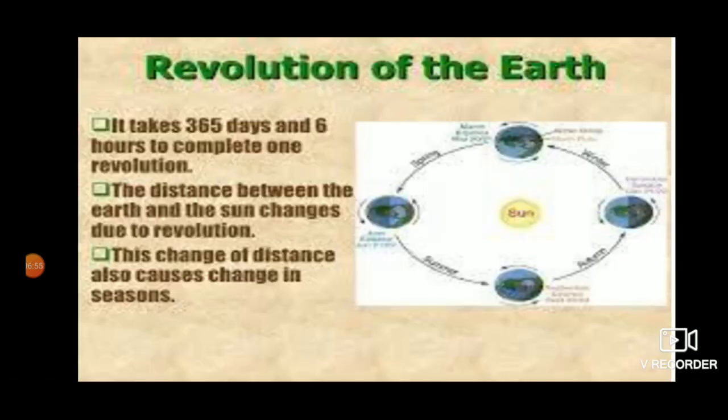Next is revolution. What is revolution? Revolution of the earth. The movement of the earth around the sun is called revolution. The period taken by the earth to complete one revolution is called a year. One revolution is made up of 365 days, 6 hours, 9 minutes, and 9.54 seconds.